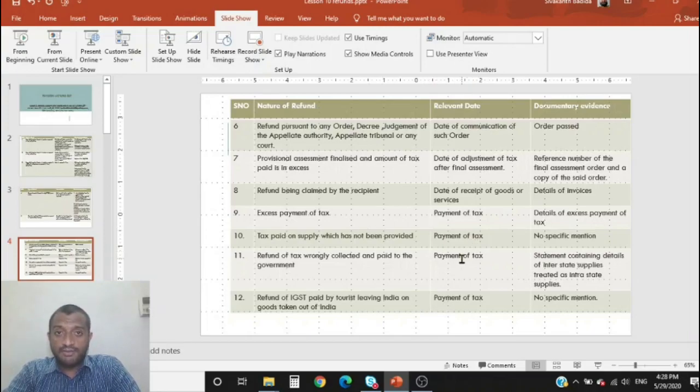So the relevant date is payment of tax. A statement containing details of interstate supplies treated as intrastate. So all those need to be attached. Refund of IGST paid by tourists leaving India.